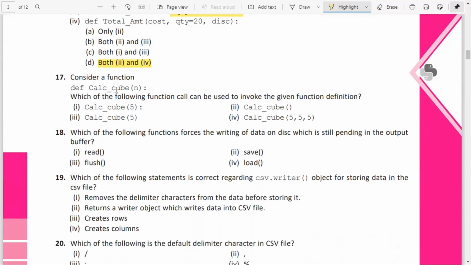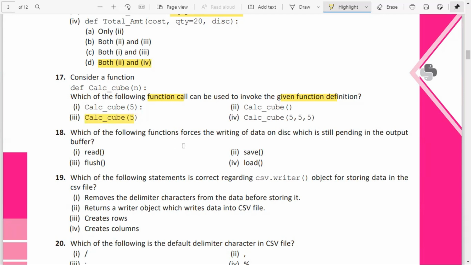Consider the following function. Which function call invokes the given function? The function name is given. So how to call? Function name, and here you have to pass the value. So we will check calc_cube of 5. This also is cube of 5. So these two. Here you are not passing any argument, so this is wrong. Here we are passing 3 arguments, but the function requires only 1 argument. So this is also wrong. Among these, in a function call, this colon is not required. So option 3 is the correct answer.